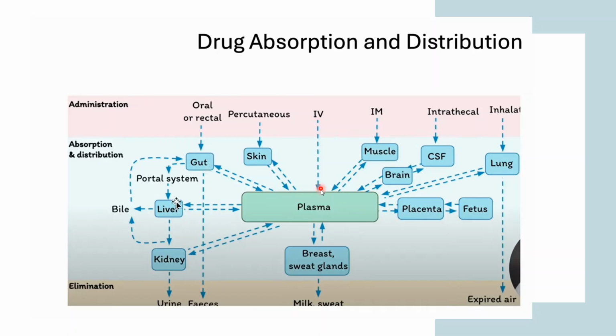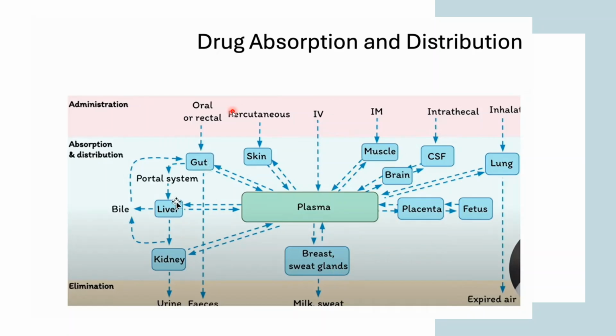IV goes directly into the plasma, basically bypassing the first-pass metabolism route. So intravenous drugs go directly into the plasma. Intramuscular drugs go into the muscle and then plasma, and then are secreted out from your body. Intrathecal goes into the central nervous system and then into the brain, bypassing the plasma, and then is excreted from your body. Similarly, inhaled drugs, like the asthma drug I told you about, go into your lungs after inhalation, then to your bloodstream, and then go out from your body.